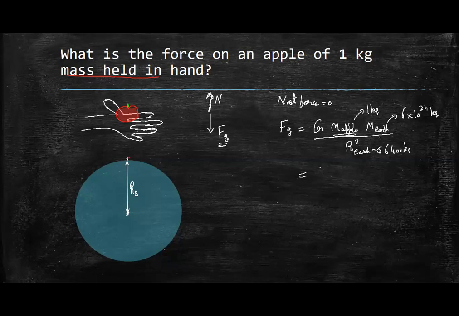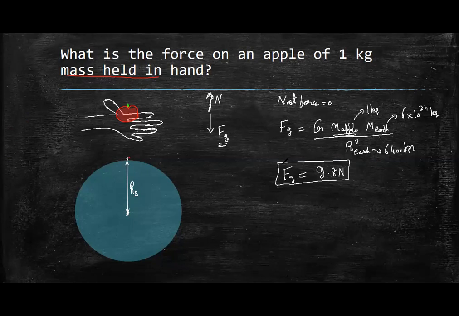When you substitute all this in meters, we get 9.8 newtons. So this is the force applied on an object of 1 kg held in hand.